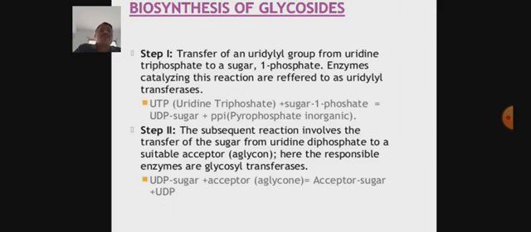It gives glycosides, which contain a sugar and a non-sugar part. The acceptor, that is the non-sugar part, and the sugar molecule are connected to each other through a linkage or bond, which may be O, S, N or C. And a UDP molecule is formed. So this is about the biosynthesis of glycoside.